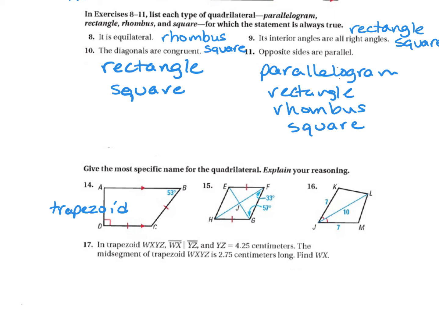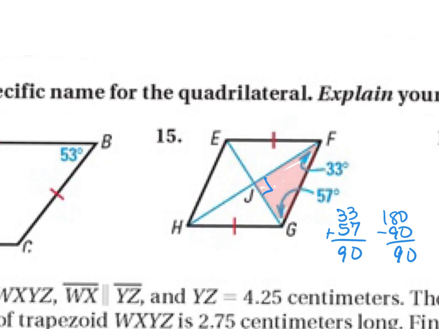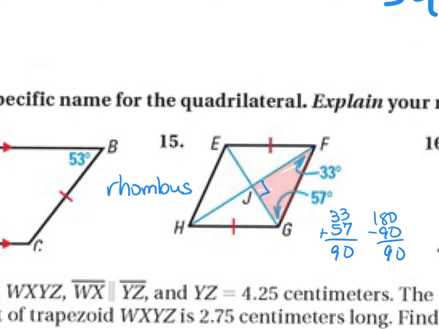Then number 15, what I'm going to do here is realize I've got a teeny tiny triangle over to the side. And if I use my triangle sum theorem, if I add 33 and 57, that's going to give me 90. And then if I subtract that from 180, I can see that this angle right here is a right angle, making these diagonals perpendicular, making this a rhombus. Because one of the properties of a rhombus is the diagonals are perpendicular.